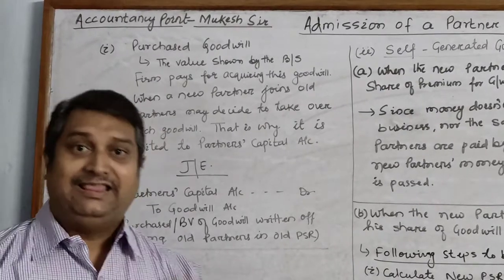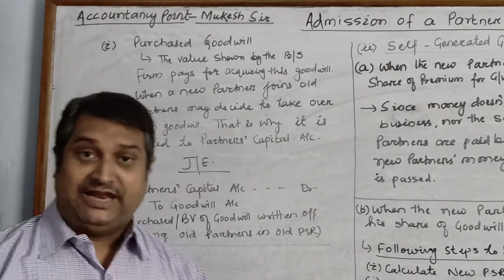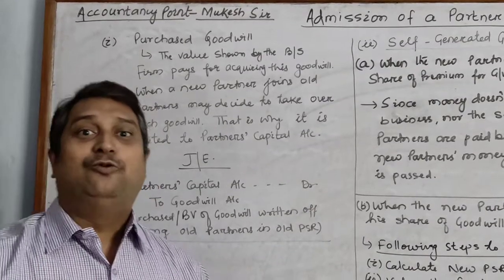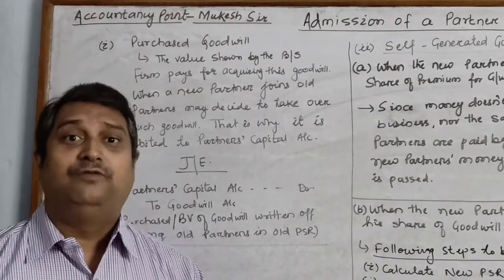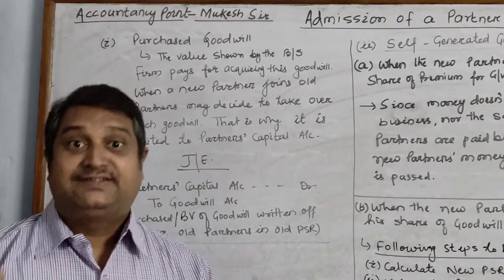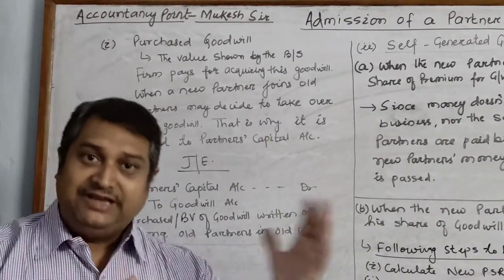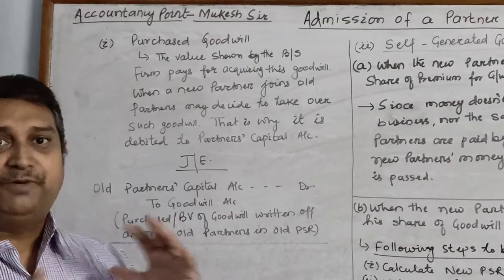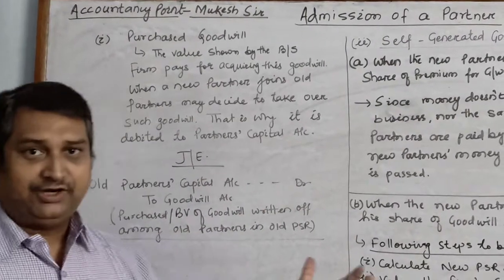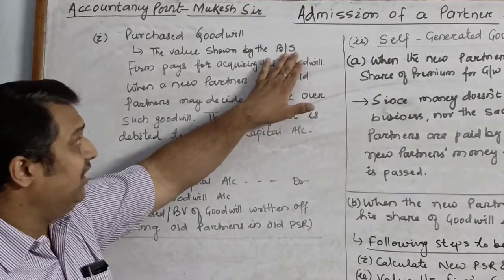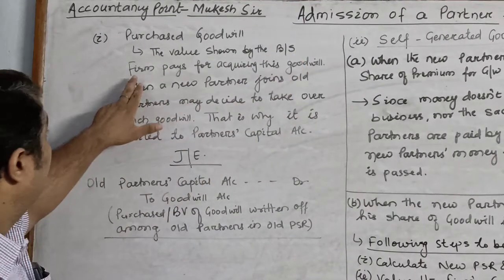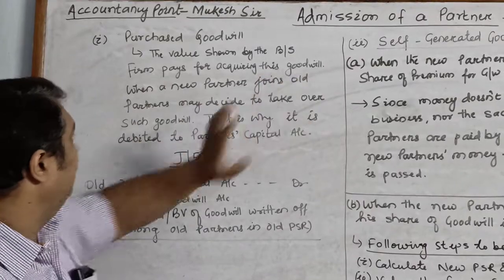If not, then the question may tell you that the goodwill was valued at rupees this much. So such type of goodwill is the valued goodwill, self-generated goodwill. Please try to understand the difference between purchased goodwill and self-generated goodwill. This is the value shown by the balance sheet. They are talking about the book value. The firm pays for acquiring this goodwill.